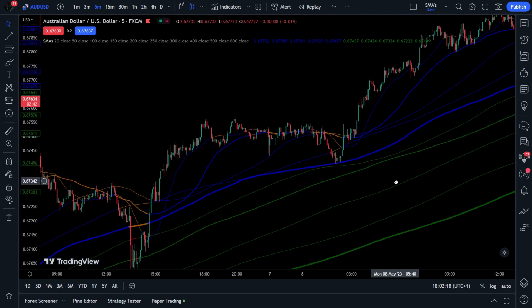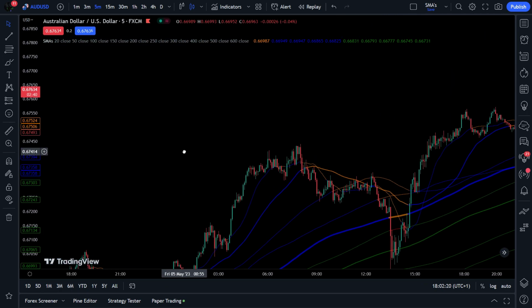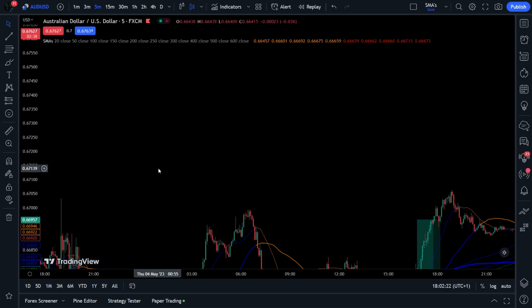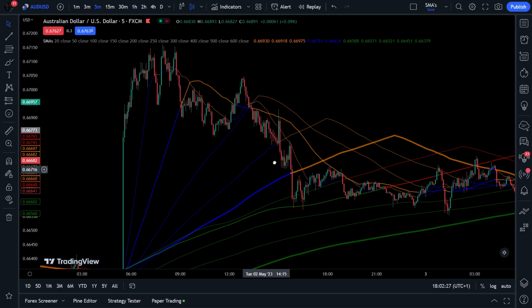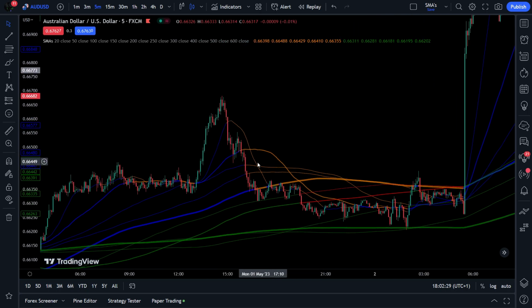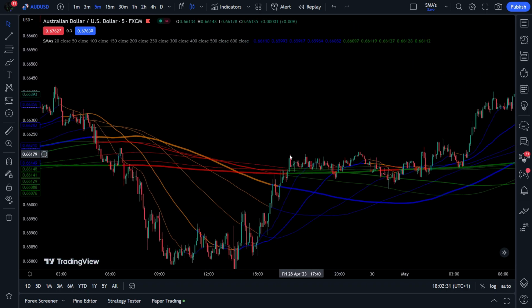This is due to a lack of volume in the market, which basically refers to the amount of people buying or selling. And when there are no buyers or sellers, there will be minimal price movement. There are only two things that control the market. That is fear and greed.